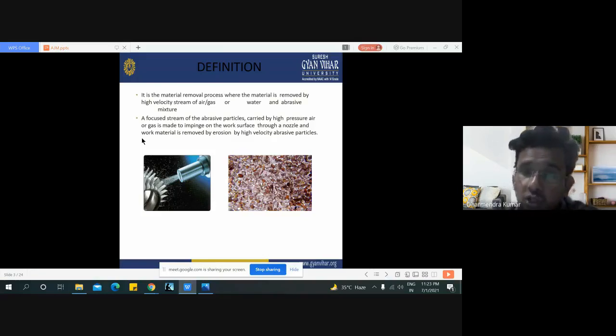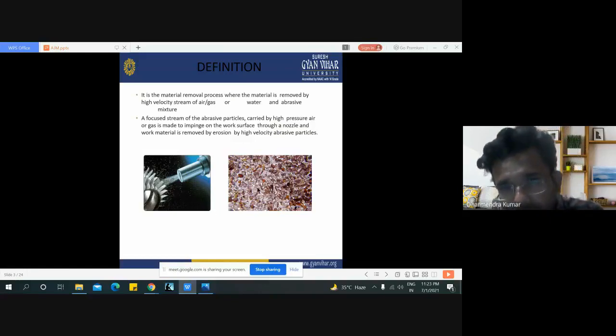Here we use a nozzle for the purpose of directing high velocity, high pressure air onto the workpiece, and then the extra material is removed by mechanical erosion by the high velocity abrasive particles. Here are some pictures of abrasive jet machining. This one represents the particles which are removed from our workpiece.